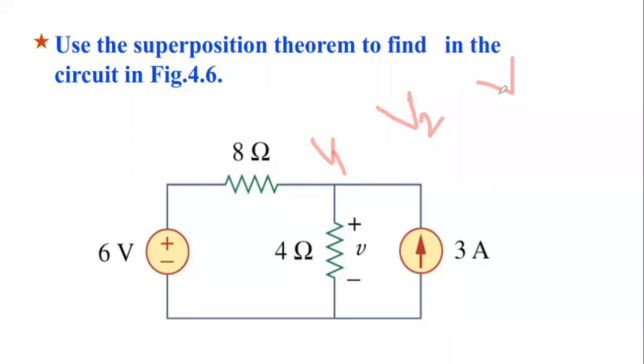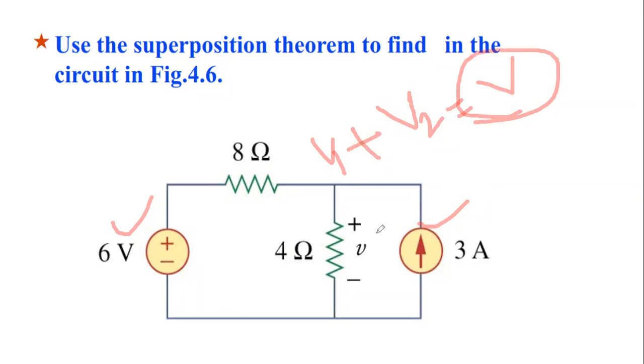When both are acting, voltage is V. It means V1 plus V2 is equal to V. So I will use one source at a time, not all, and I can find any voltage or current given in the circuit. First this one, then the second one, and I will calculate V1 and V2. If I add them, I will get V.